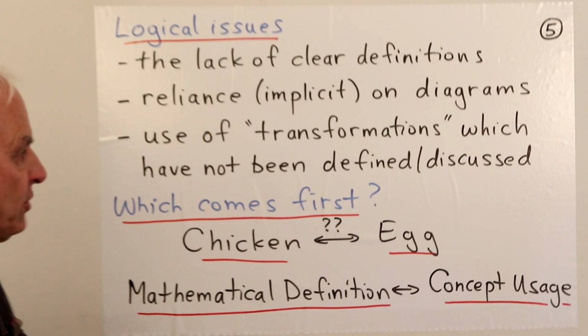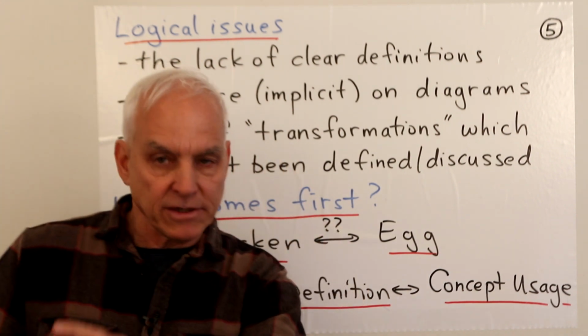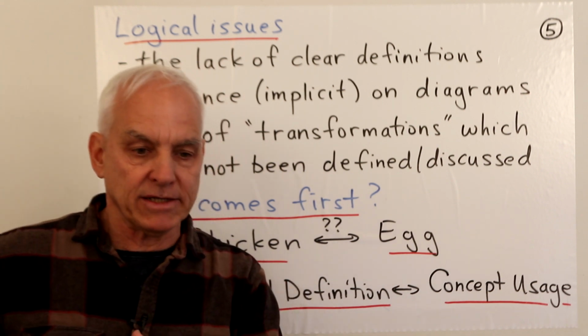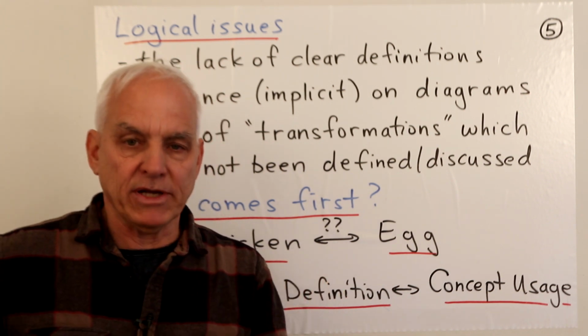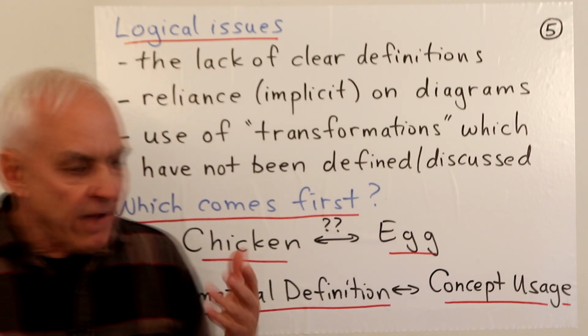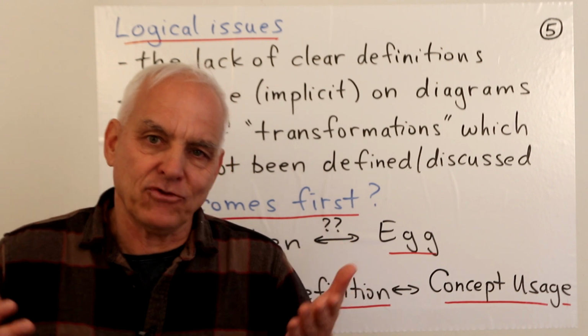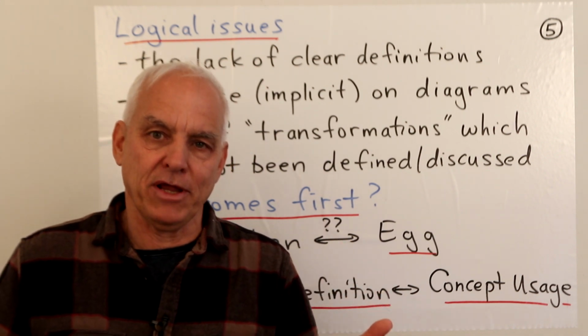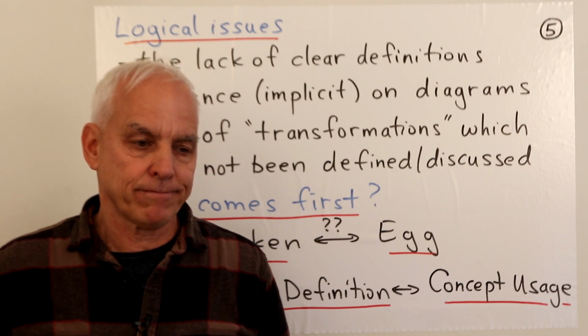And then there's this use of transformations, the idea of taking an object and moving it to some other place, transforming it in some kind of way, and then talking about various properties that have been preserved. But we haven't addressed this fundamental question of, what is the kind of transformation that we're considering here? Do we have a prior theory of transformations?